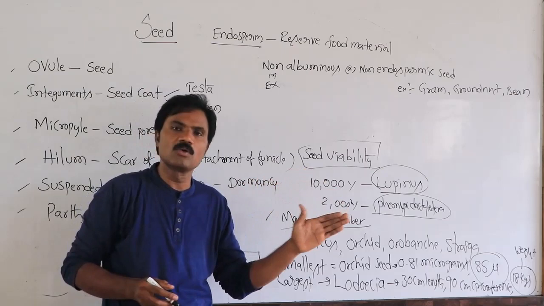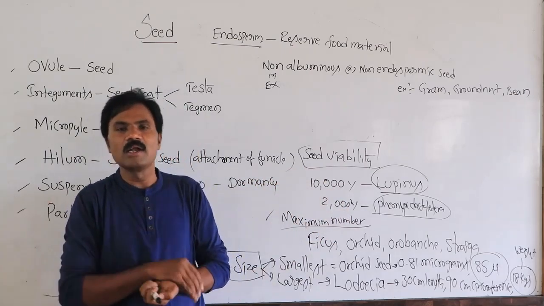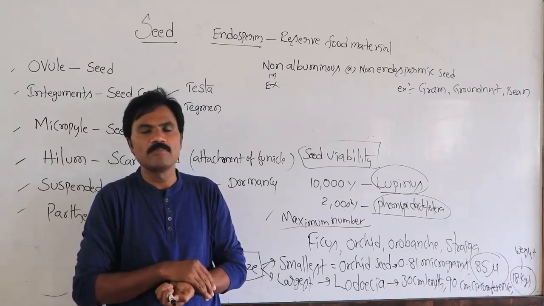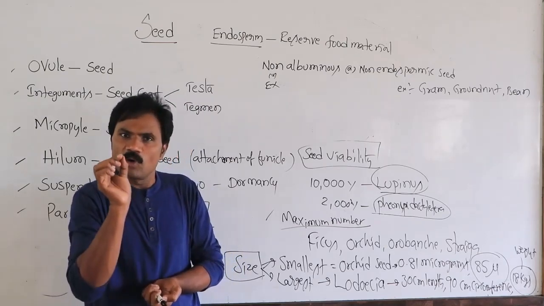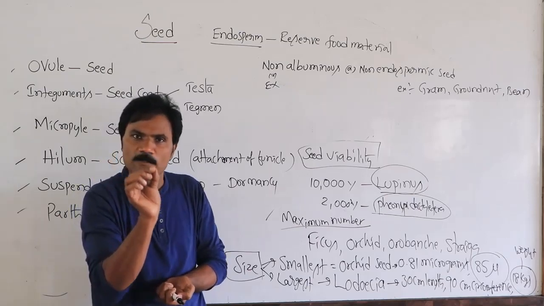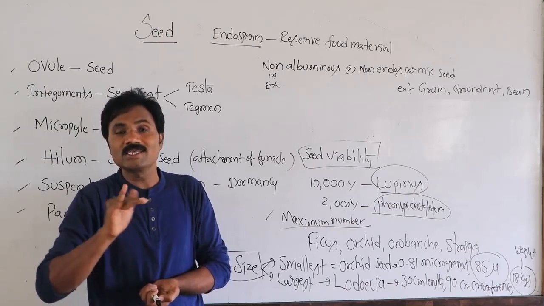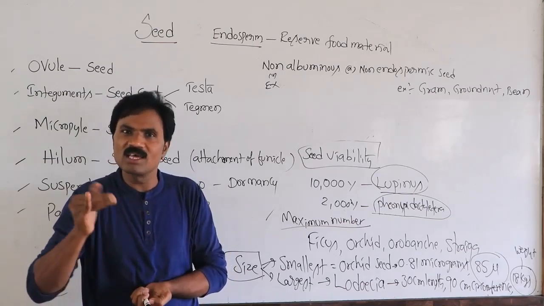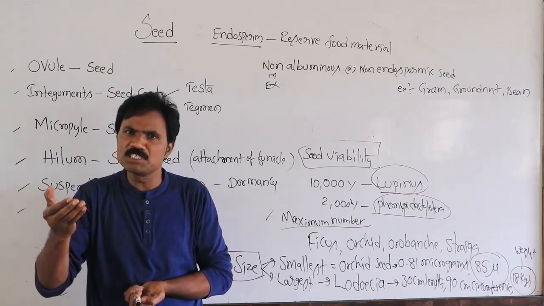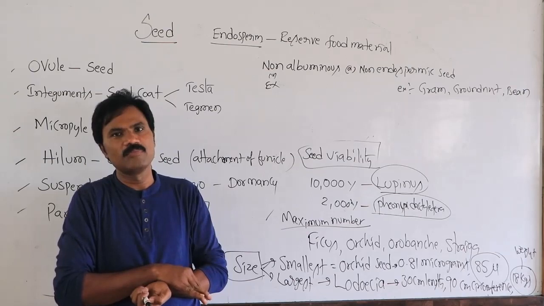That means it forms the shoot system and the radicle, that is the root system. For further multiplication, the food material present is none other than the cotyledons. So in ex-albuminous or non-endospermic seeds, until completion of embryonic development it utilizes the complete endosperm.